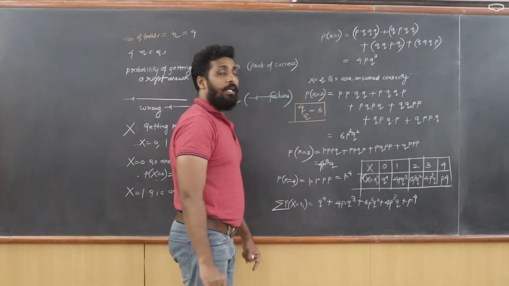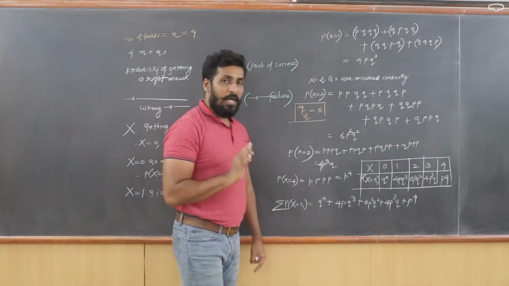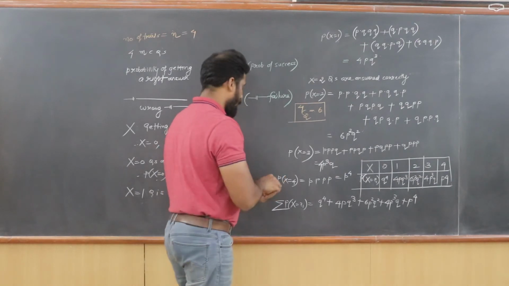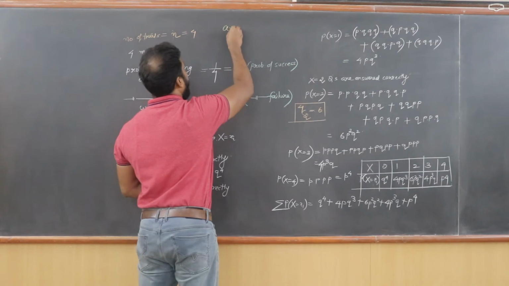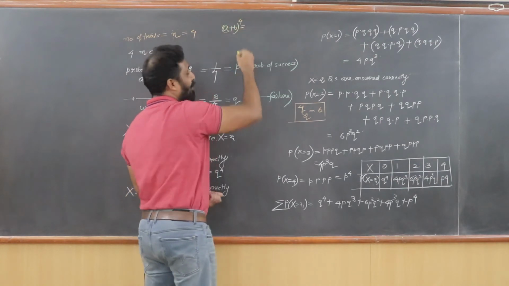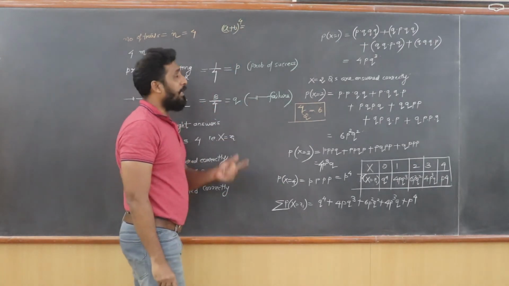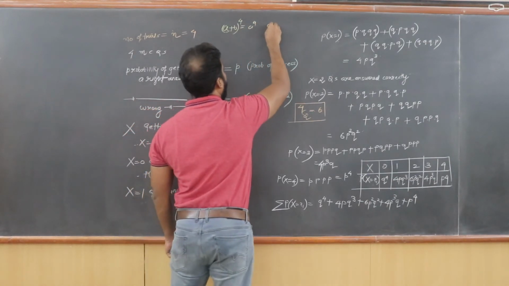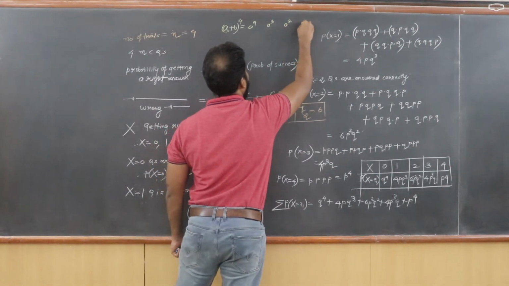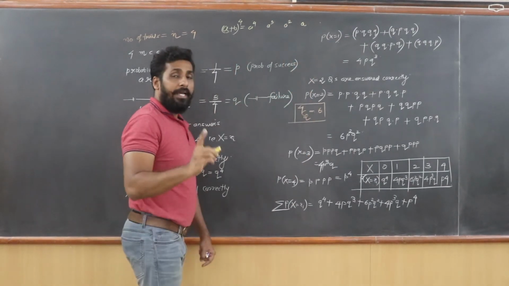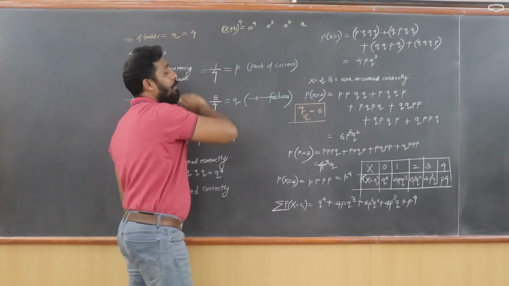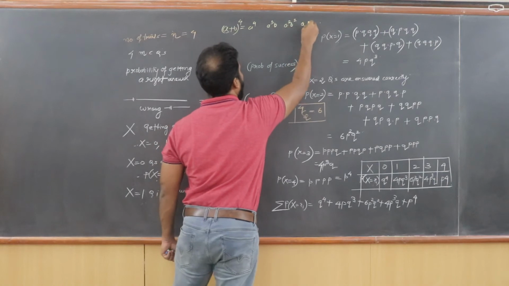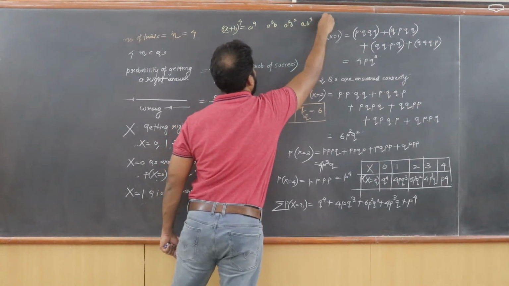I hope you must be recalling the binomial expansion. If you observe the binomial expansion of a plus b raised to 4, look at the shortcut technique of getting it. The first term is a, so I write a raised to 4. Then I write a cube, then a square, then a, and finally a raised to 0. A raised to 0 is going to become 1. Second term is b, so I begin from b raised to 0, then I write b, then b square, b cube, b raised to 4.